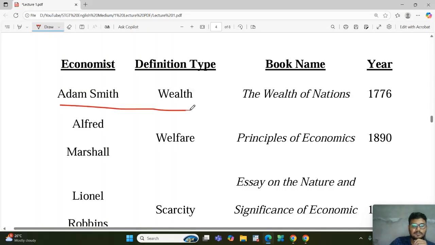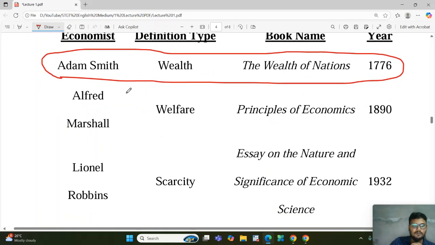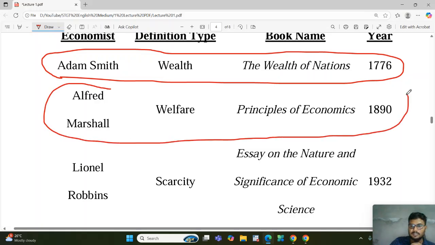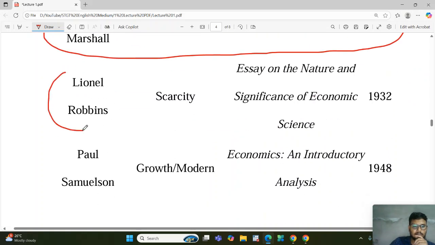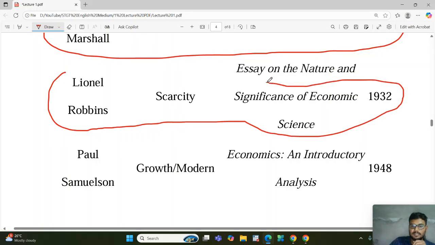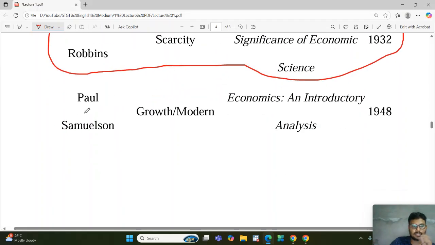First one, Adam Smith. I am just marking these things because I have already explained, so I don't want to waste your valuable time. This is Alfred Marshall, welfare economist, and this is his definition, Principles of Economics, his book name and the year. Next, Robbins' scarcity definition, given in the year 1932. This one is also included: Essay on the Nature and Significance of Economic Science. This is the summary, which I have already explained.